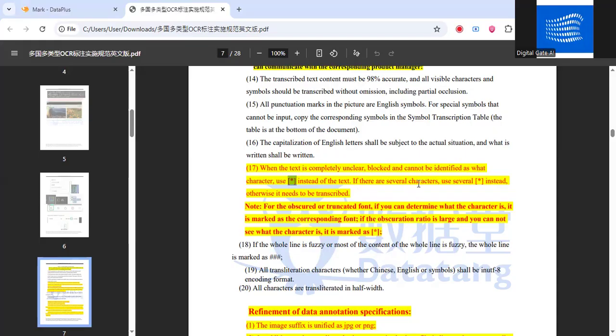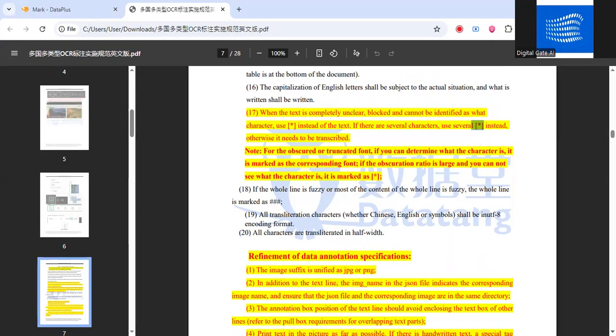If there are several characters, use several asterisks instead, otherwise it needs to be transcribed. For obscured or truncated font, if you can determine what the character is, it is marked as the corresponding font. If the obscuration ratio is large and you can't see what the character is, it is marked as an asterisk. Okay, the same thing is this.